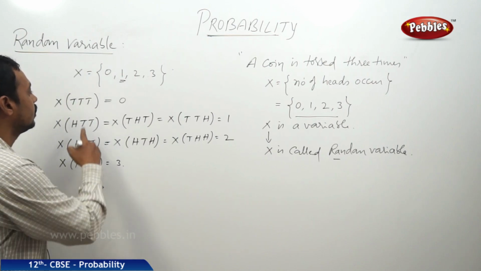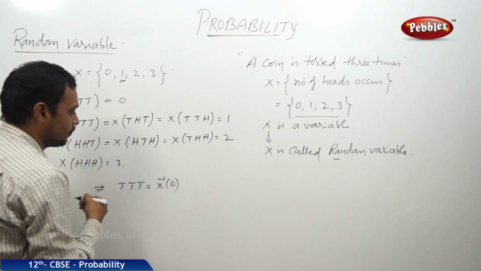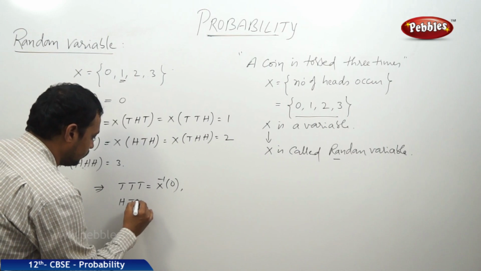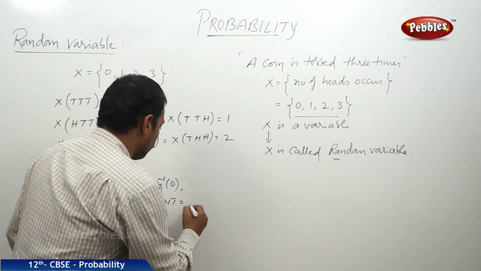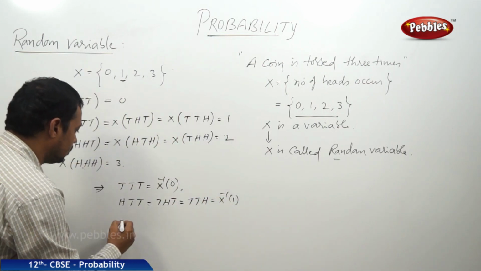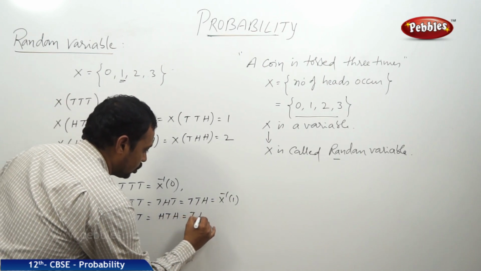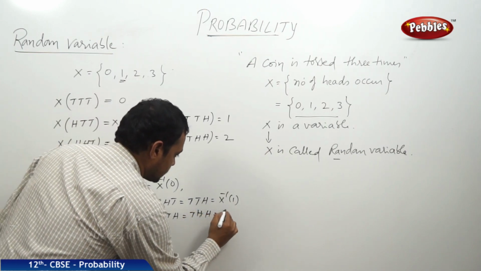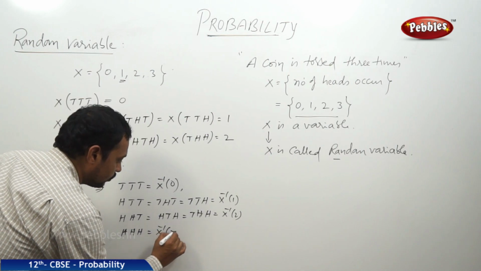Now, this leads that TTT is equal to X inverse 0, and HTT is equal to THT is equal to TTH is equal to X inverse 1, and HHT is equal to HTH is equal to THH is equal to X inverse 2, and HHH is equal to X inverse 3.